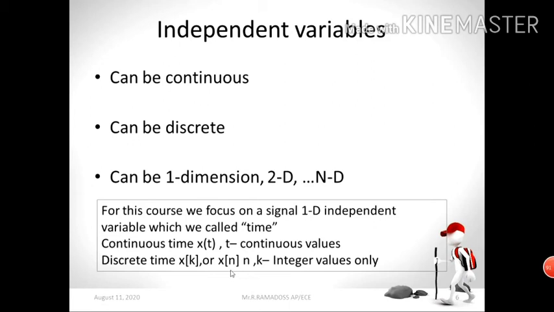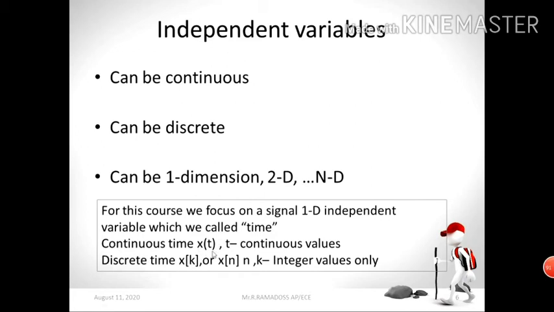If it is continuous time, we can represent it as x of t. This is your notation. Okay, if it is continuous time, our signal is represented as x of t. T should be a continuous value. Suppose it is discrete time, okay, you put x of n, or you may put x of k. So there is some difference.